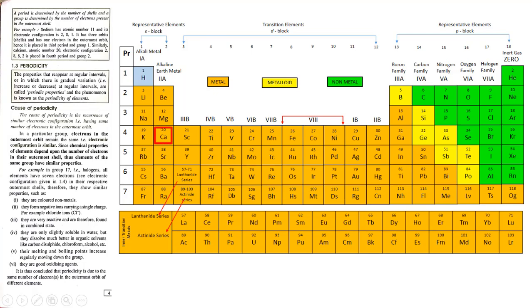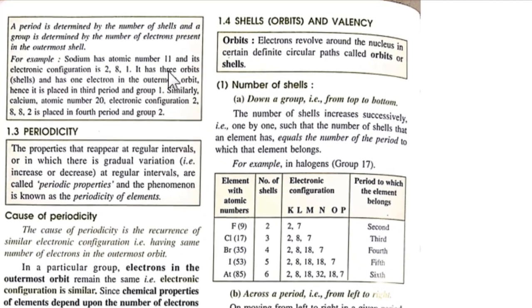This is how, if you are given in the question just the electronic configuration of a particular element, it becomes very easy for you to decide the period and the group. What is it? Period will be determined by the number of shells the element has, while group will be decided by the number of electrons that is present in the outermost shell of that element.